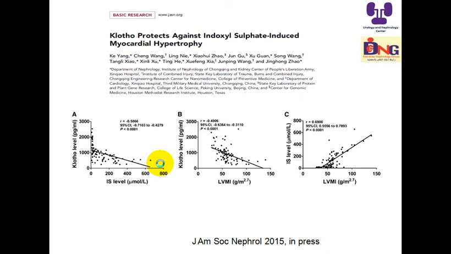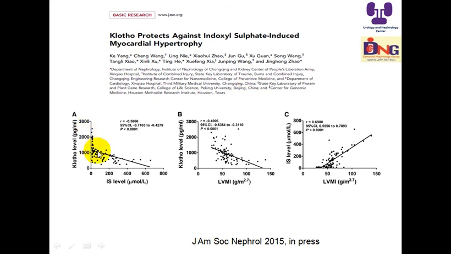Klotho protects against indoxyl sulfate. As I mentioned before, indoxyl sulfate is an important uremic toxin. And here, this is a correlation between indoxyl sulfate and Klotho. So Klotho is a hormone secreted by the kidney. It is present as full length on the receptor on the renal tubules and secreted by secretase as a secretory hormone.